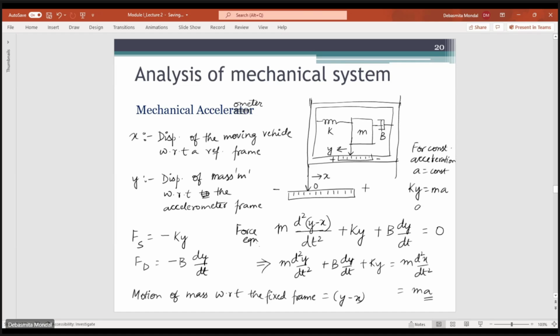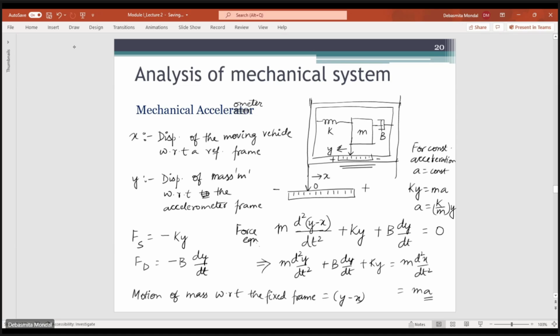So from here you can find the input acceleration, which is given by k by m into y. So if you measure the displacement y from this scale, provided that the acceleration applied to the whole system is constant, then you can find the overall acceleration of the system, which depends on the mass and the spring constant of the accelerometer.